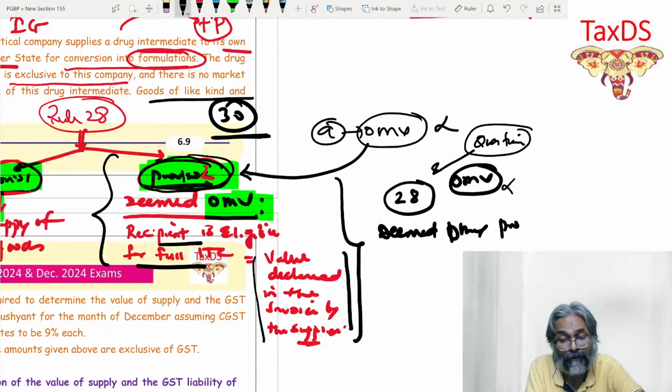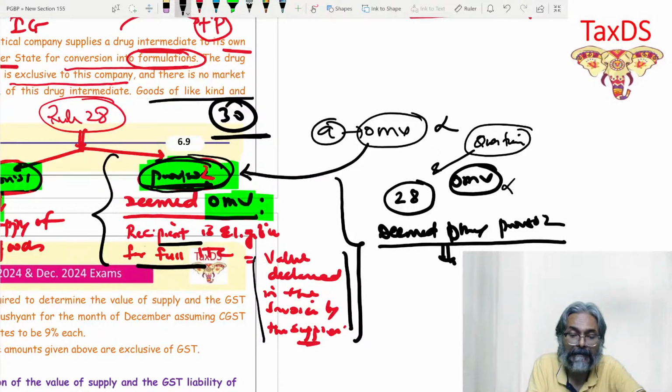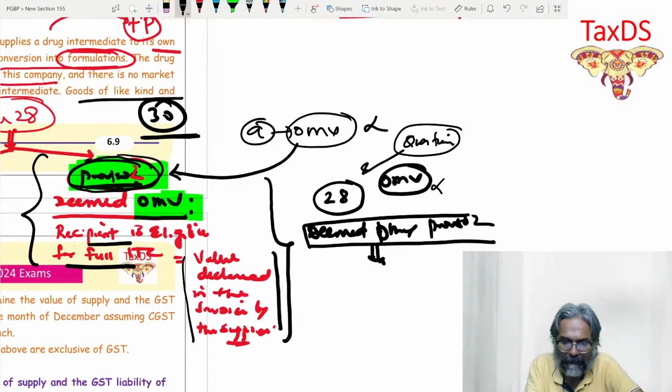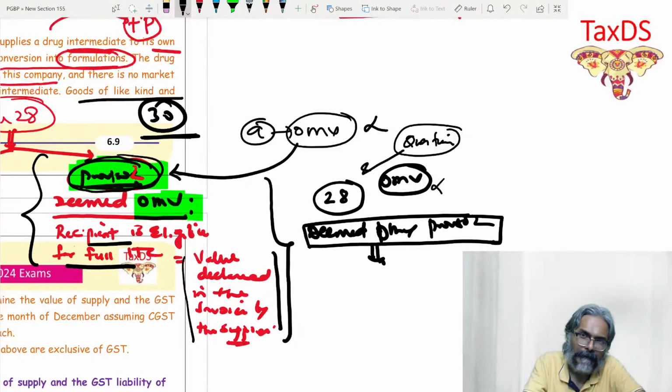Under proviso number 2, you will have to write like this. This is the deemed OMV. Is that point clear to all of you, students?